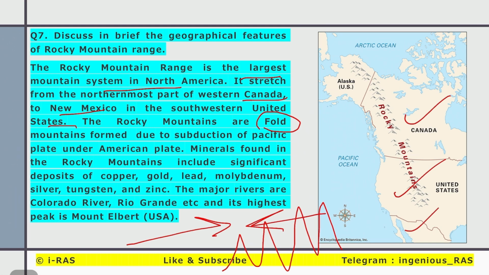Minerals found in the Rocky Mountains include copper, gold, lead, molybdenum, silver, tungsten and zinc. The major rivers are the Colorado, which is the largest river, the Rio Grande, etc. Its highest peak is Mount Elbert in the USA.